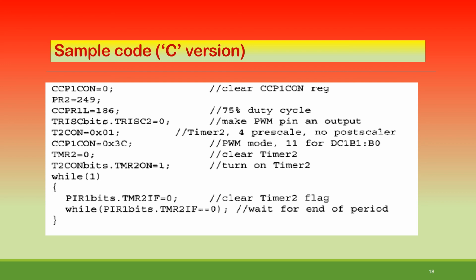Then CCP1CON 0x3C, that is the PWM mode settings, so only the last bits 11XX. Then T2CONbits.TMR2ON, because we want to make it 1, that is to be turned on. Turn on the timer, and while(1) in the loop, while PIR1bits.TMR2IF is equal to 0, till the end of the period, you stay in that and go on. So that will produce the simple PWM output.